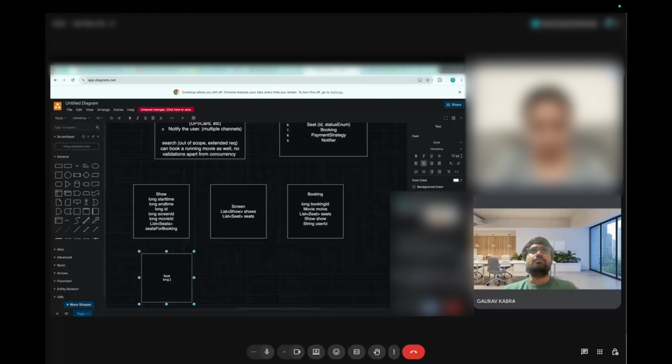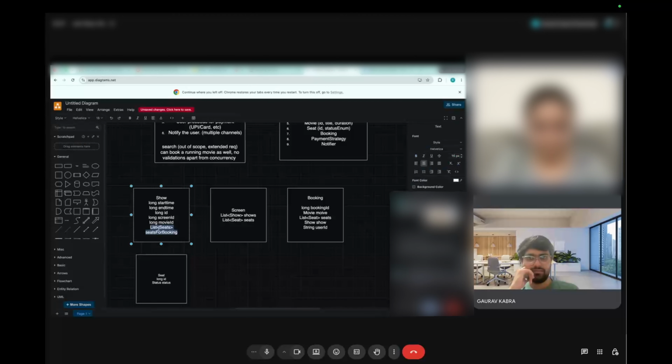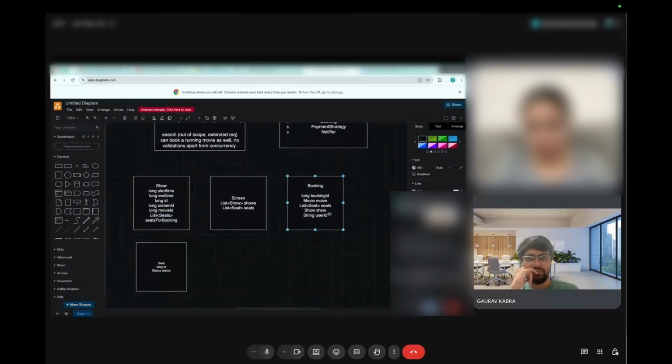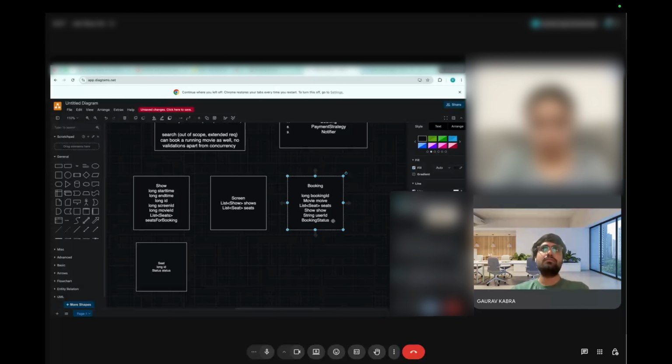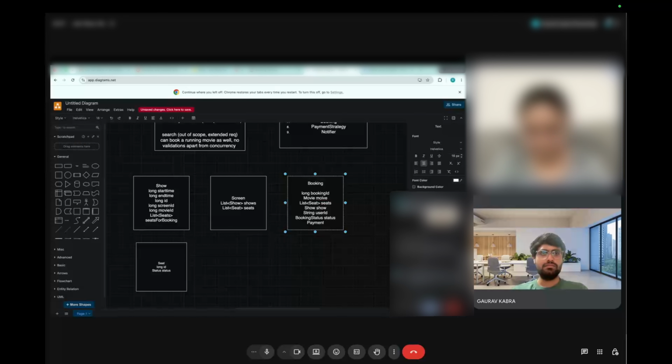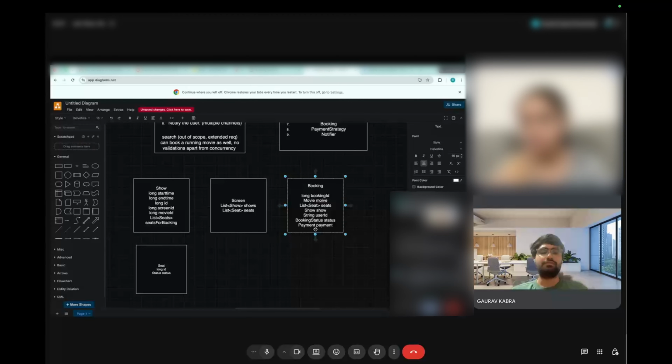Seat ID. User. Payment. We can either have a payment status or just the entire payment object, the mode and all those details. Okay.